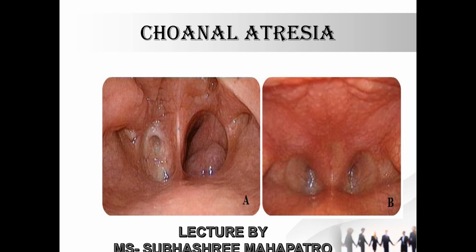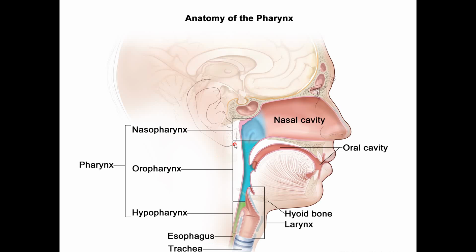Today's topic is choanal atresia. By the picture, you will be able to clearly know what choanal atresia is. It means either a unilateral nasal block, otherwise a bilateral nasal block. In this picture, you will be able to see the parts of the pharynx. This is the nasopharynx, oropharynx, and hypopharynx.